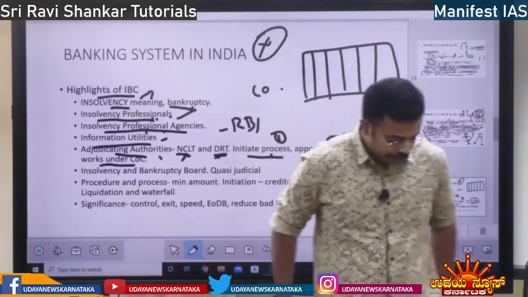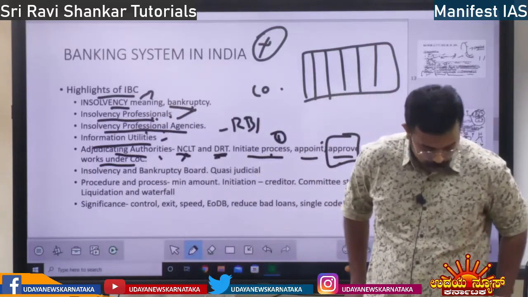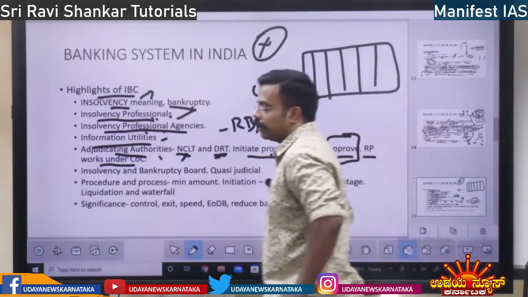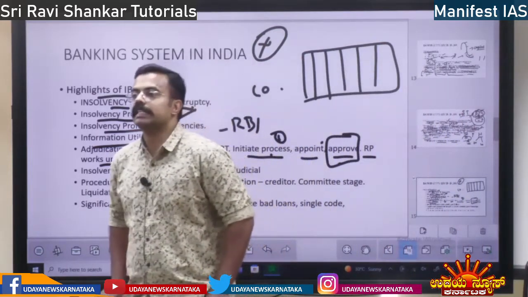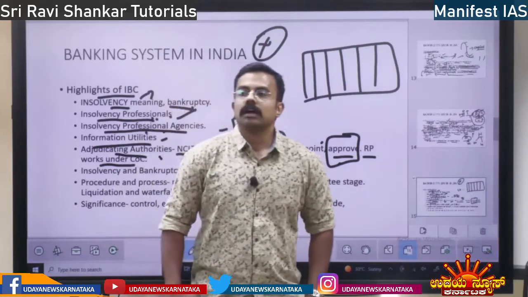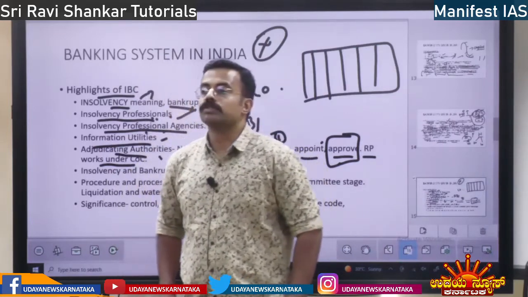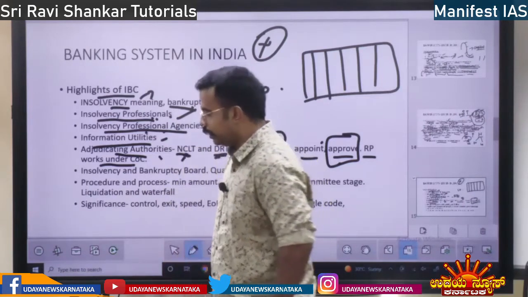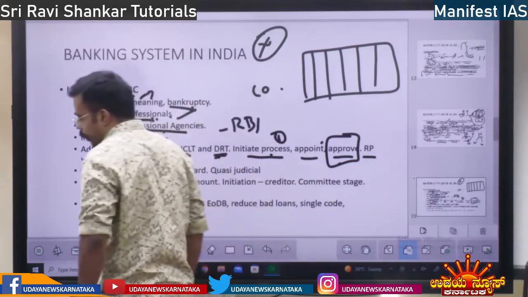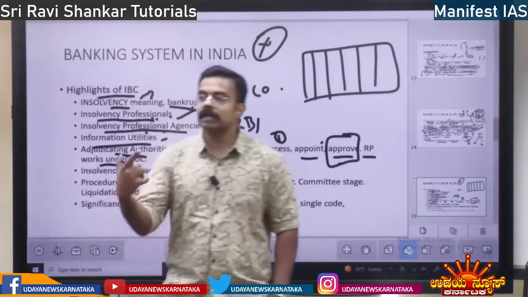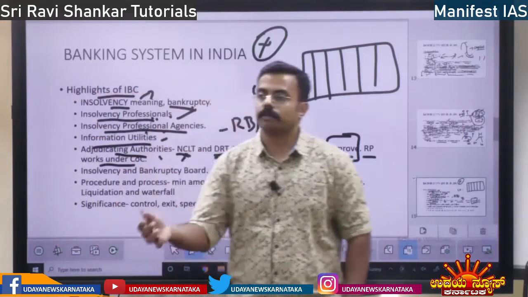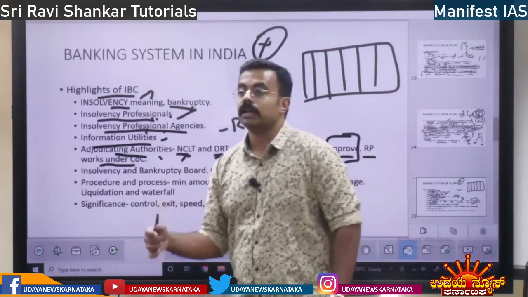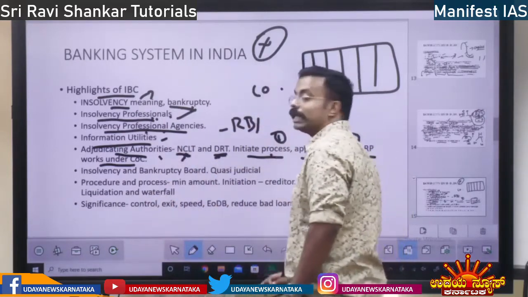What is a committee of creditors? Earlier, before the IBC, only the banks could initiate the SARFAESI Act. If some company cheated the bank, through insolvency the bank was able to take over the loan, I mean take over the property collateral. Now not only the banks,